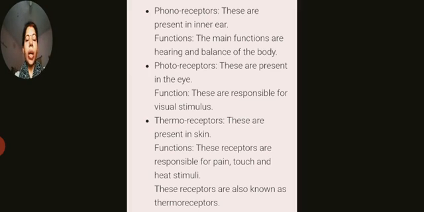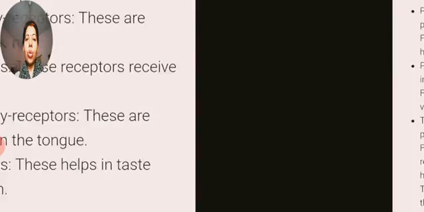So here we have to first of all learn phono. Phono means sound. So where is it present? Inside our inner ear, and their main functions are hearing and balance of the body. Next one is photoreceptor. These are present in the eyes. Thermoreceptor, these are present in the skin and responsible for pain, touch and heat stimuli.